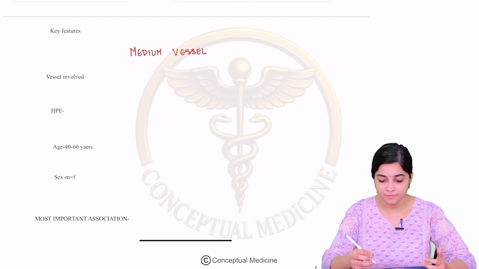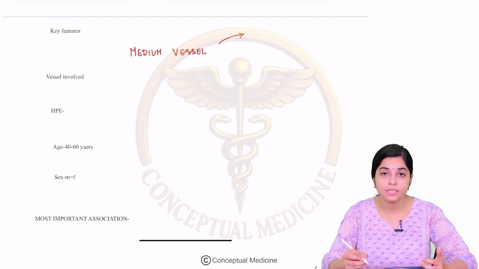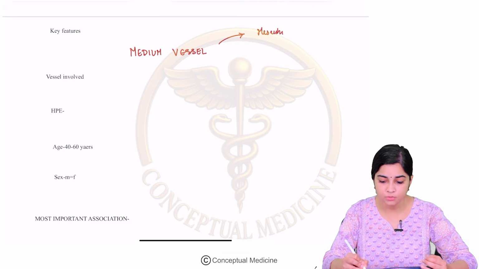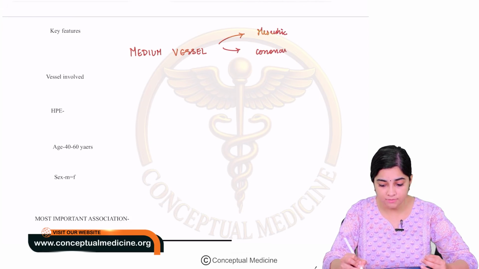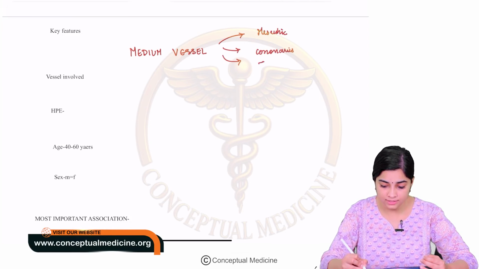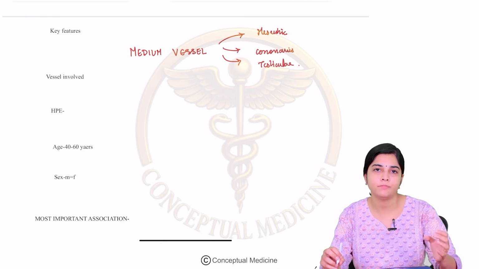So what do you mean by medium vessels? What sort of vessels? It includes the mesenteric vessels, which are your GI vessels, and it can involve your coronaries as well, right? Similarly, testicular vessels. All these are examples of medium vessels.